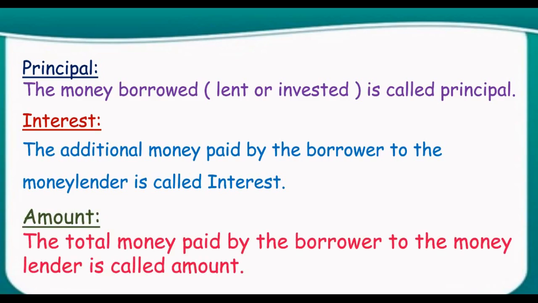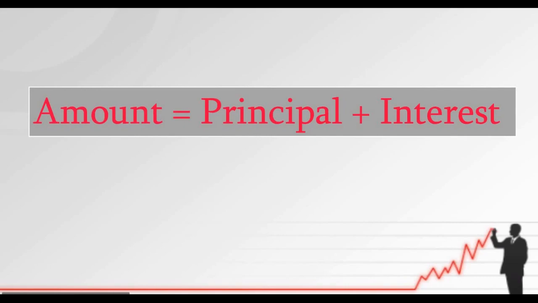Then what is amount? Amount is the total money paid by the borrower to the money lender. Amount is the sum of principal and the extra amount, interest. So, we can find amount using the formula: amount is equal to principal plus interest.